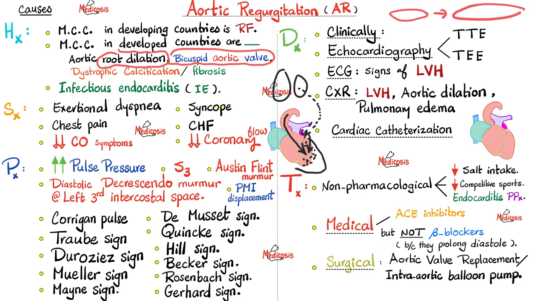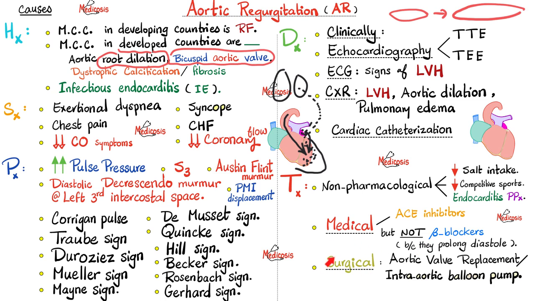Here's a question for the A++ students. What's the effect of beta blockers on the preload? The answer is beta blockers increase the preload. They raise the preload. And this poor heart already has volume overload. That's why there is an S3. So therefore, do not give beta blockers because they prolong diastole and they boost the preload, which is gonna overwhelm the poor left ventricle even more. In acute aortic regurgitation, intra-aortic balloon pump is contraindicated.